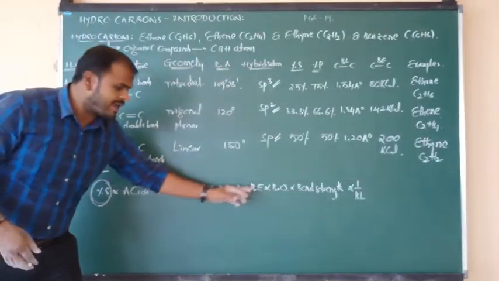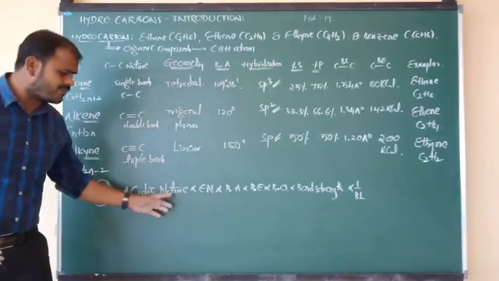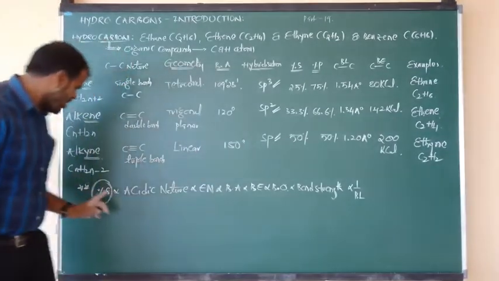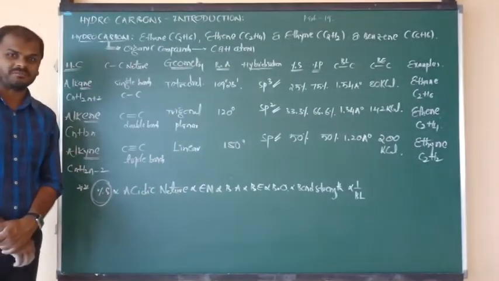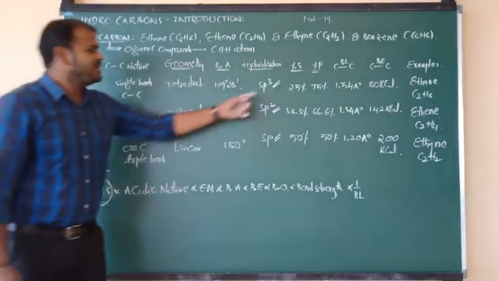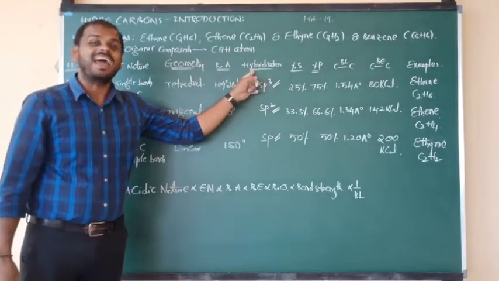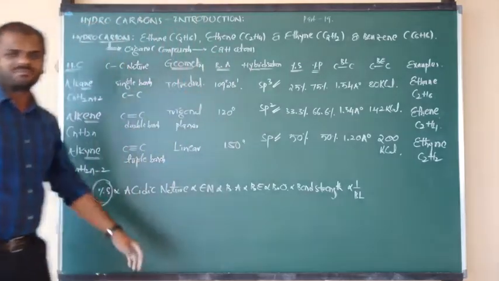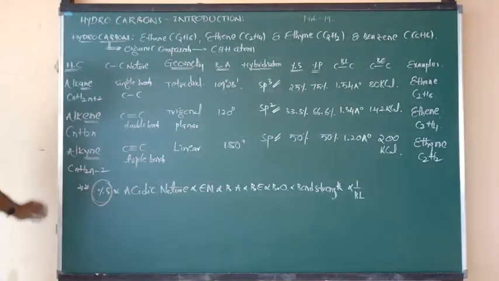Give the order of bond energy, the order of bond angle, the order of acidic nature, the order of bond length. Every piece of information we can decide on the basis of percentage of s character. But to decide the percentage of s character, you should be very familiar with hybridization. That is why I told you that topic before.